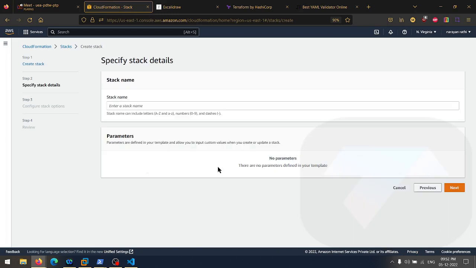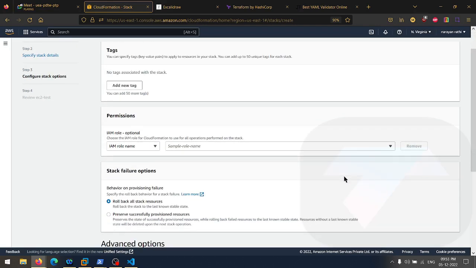Click on next. If there was any error, this page would never come up. This page is here because it's asking for the stack details, which means there is no error. After this, we have to give the name of the stack. So EC2 hyphen test. Just after this, click on next.